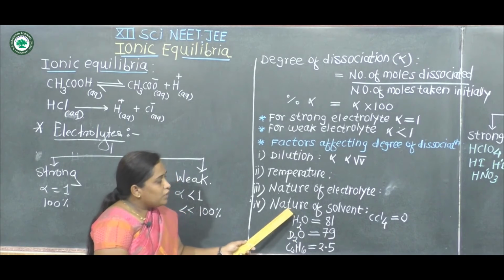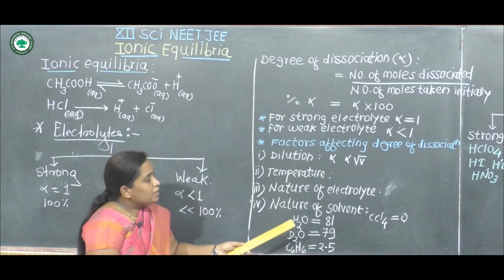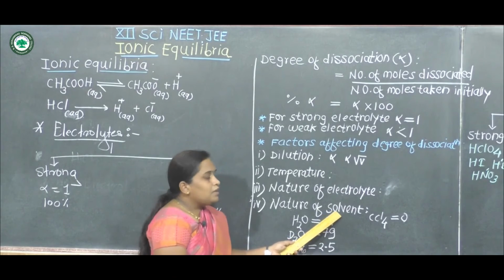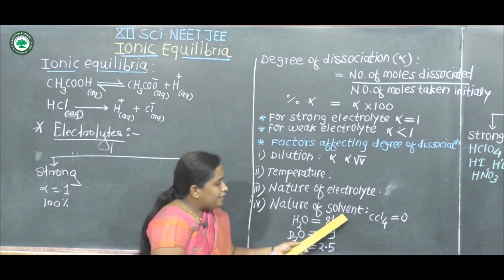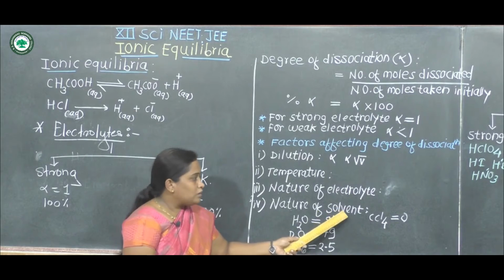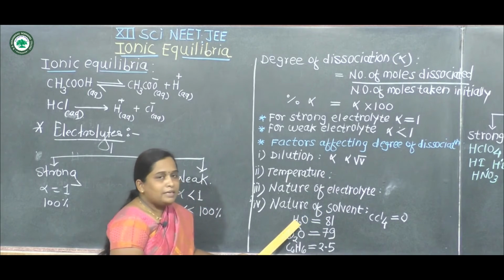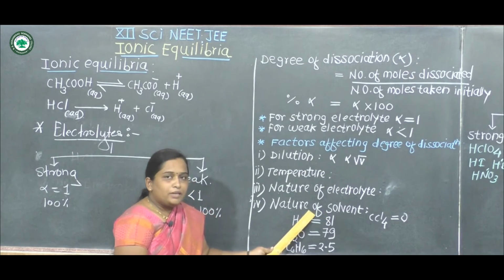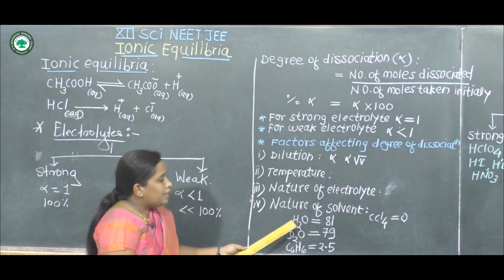Now the next factor is the nature of a solvent. It depends on which solvent we use. For a solvent, we consider the dielectric constant. The dielectric constant is measured by polarity. The more polar the solution, the higher its dielectric constant. We know the relation: when the dielectric constant increases, the alpha value, that is the degree of dissociation, also increases.